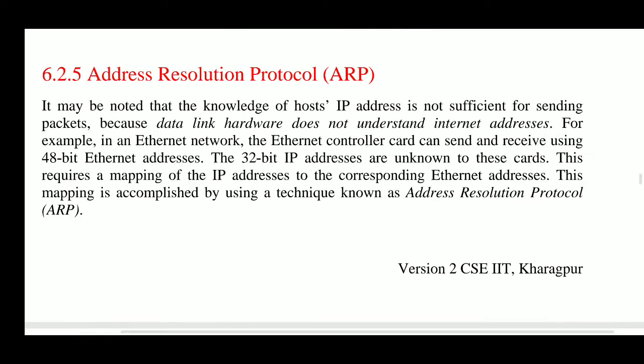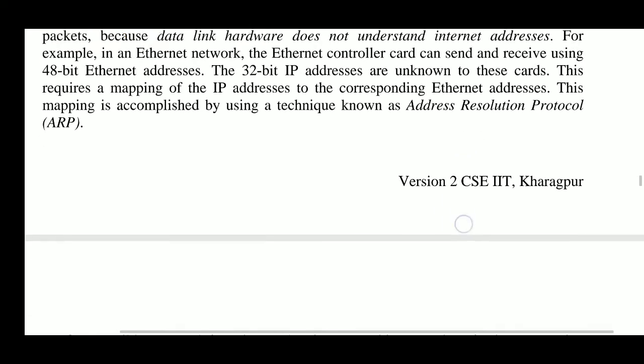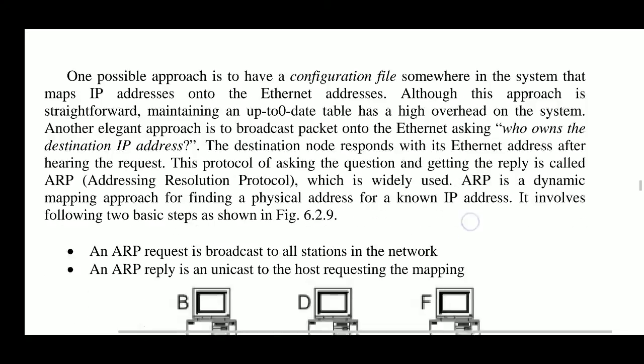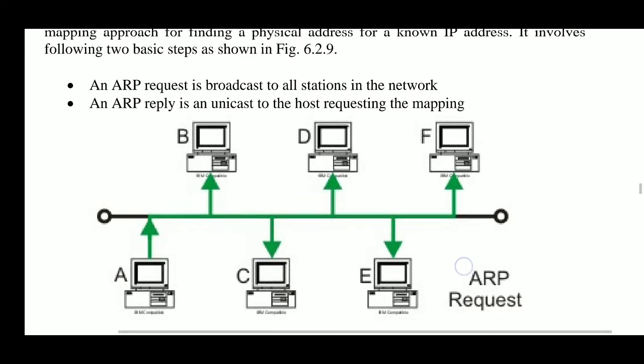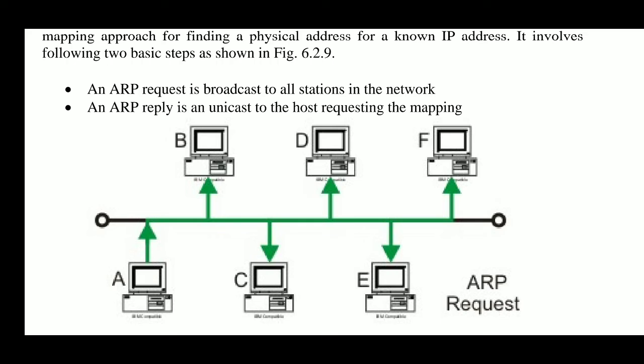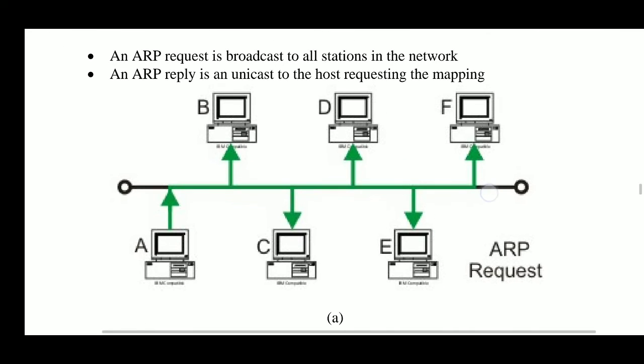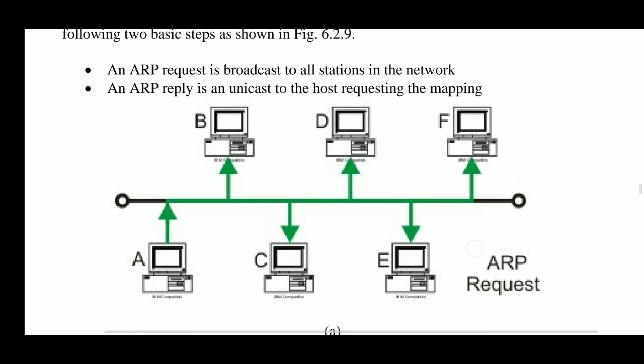Now we will look at the address resolution protocol. This is a very simple protocol. It converts the IP address into the 48-bit Ethernet or MAC address. Whenever a router has a packet for the IP address of some device, it broadcasts asking which device this IP address belongs to.